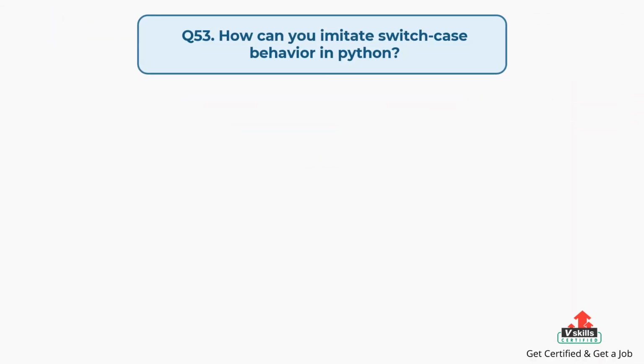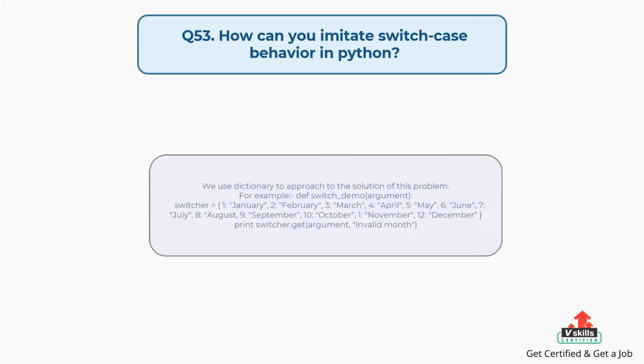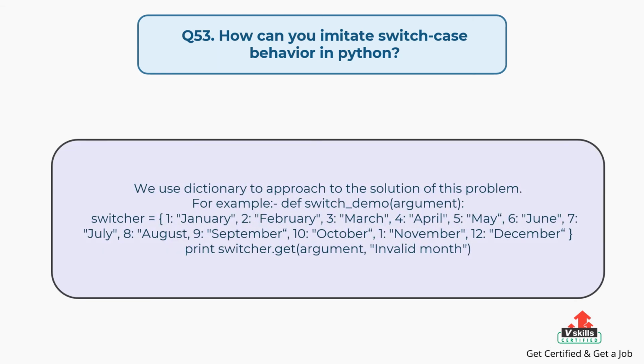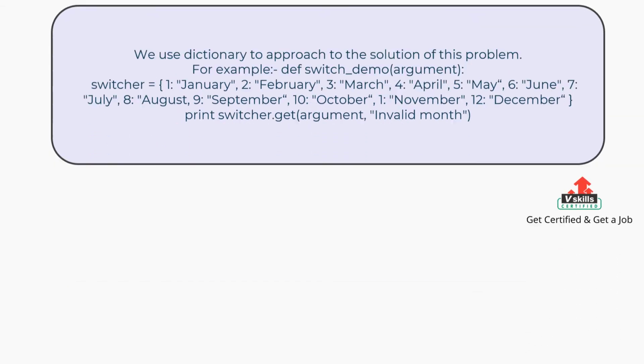Question number 53. How can you imitate switch case behavior in Python? The answer is, we use a dictionary approach to solve this problem. For example, def switch_demo(argument): switcher = {1: January, 2: February, 3: March, 4: April, 5: May, 6: June, 7: July, 8: August, 9: September, 10: October, 11: November, 12: December}; print(switcher.get(argument, "Invalid month")).